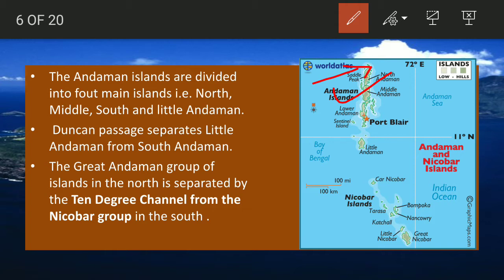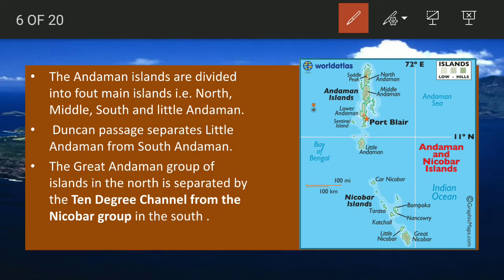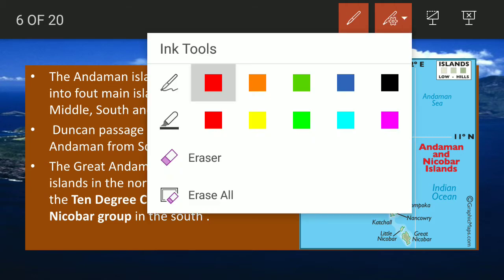Further, the Duncan Passage separates Little Andaman from South Andaman. So basically this channel is called Duncan Passage. So do remember it. Little Andaman and South Andaman are separated by Duncan Passage. The Great Andaman group of islands is separated by the Ten Degree Channel from Nicobar.